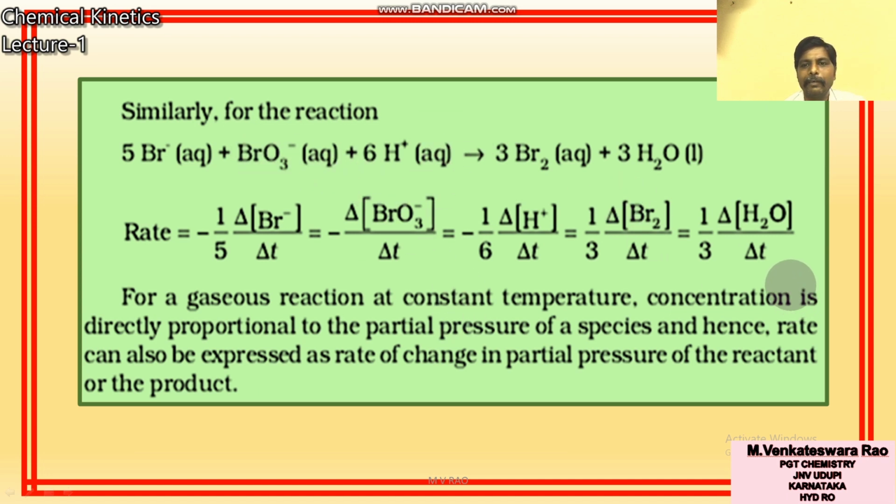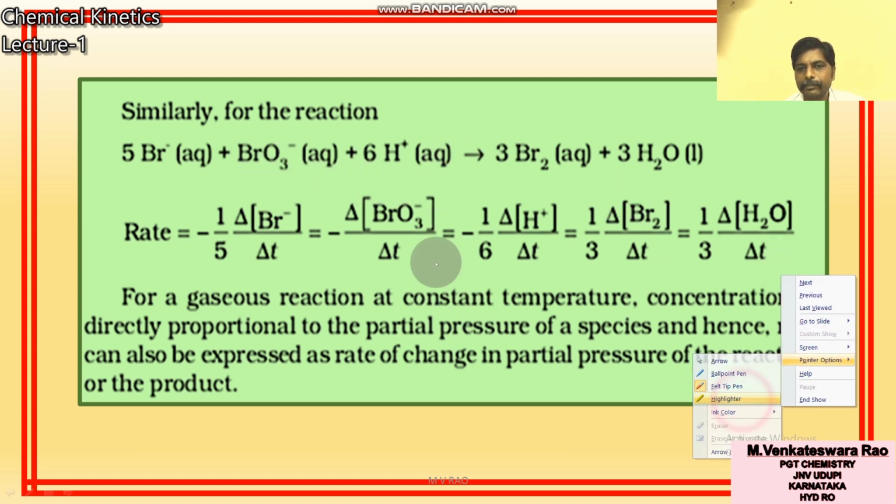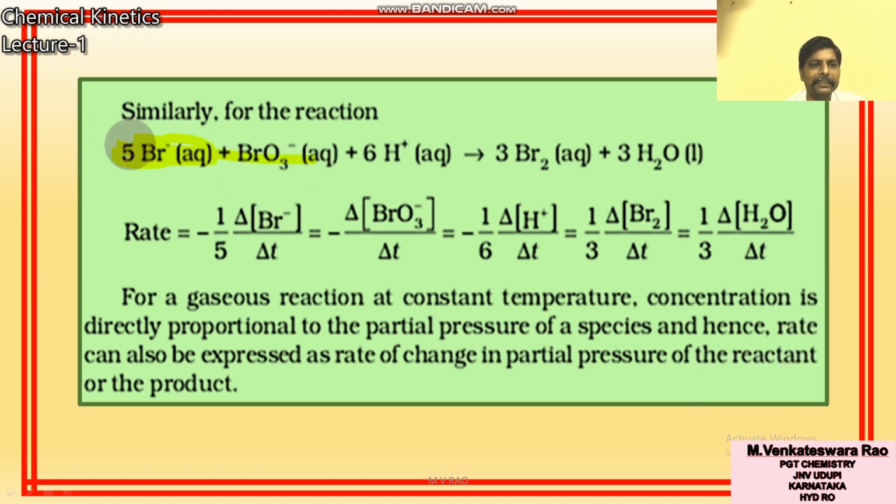Now take one more reaction. 5Br minus is a reactant. 5 is there, that's why 1 by 5. Reactant, that's why minus 1 by 5 delta Br minus by delta t. Second reactant is BrO3 minus, no coefficient, but it is a reactant, that's why minus delta BrO3 minus by delta t. 6H plus is there, 6 moles, so 1 by 6, and it is a reactant, that's why minus 1 by 6.